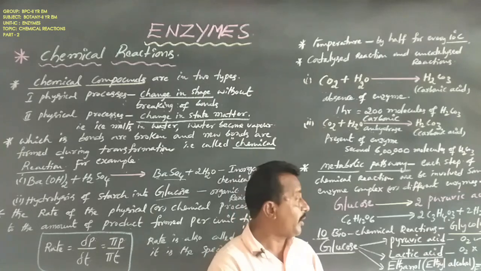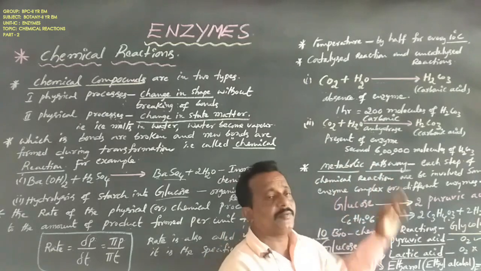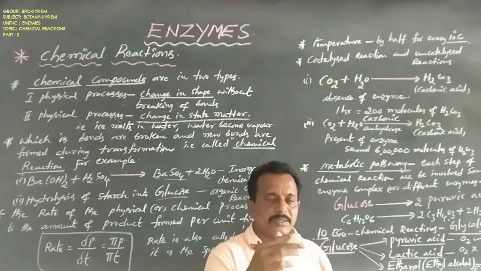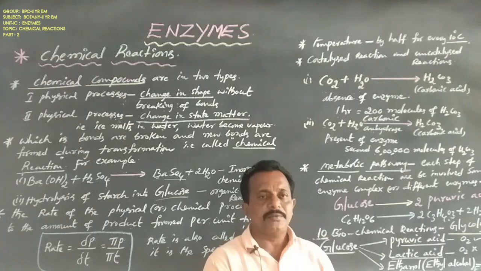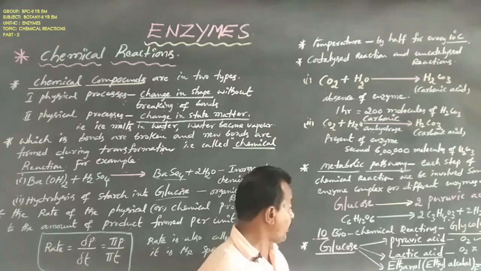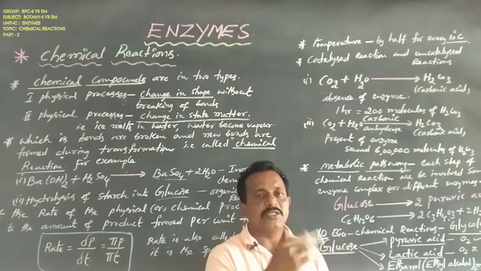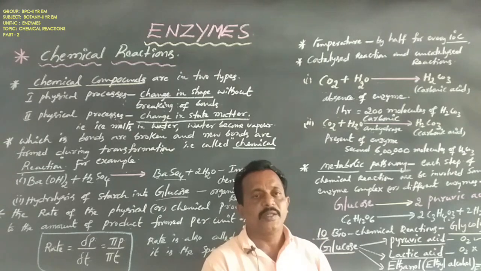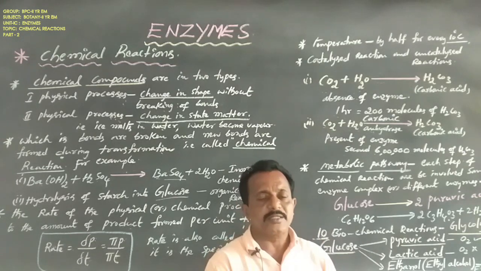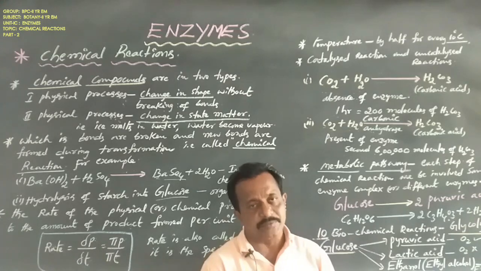The first metabolic pathway is glycolysis, in which several steps, several enzymes and several chemical reactions are involved. In total there are 10 biochemical reactions, 10 steps, involving 10 enzymes.